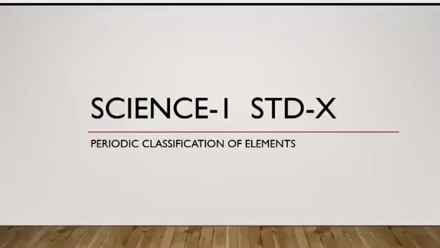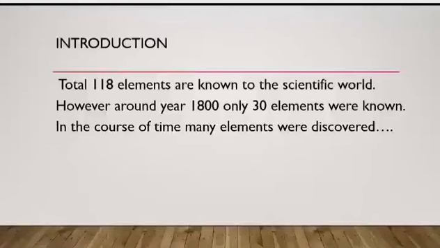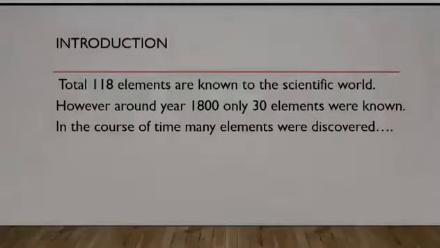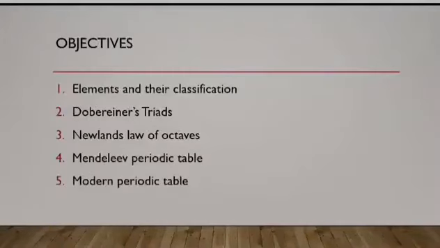Hello all. Today we are going to have a session on periodic classification of elements. Total 118 elements are known to the scientific world. However, around year 1800 only 30 elements were known. In the course of time, many more elements were discovered. So, in this chapter we are going to study about elements and their classification, Döbereiner's triads, Newlands' law of octaves, Mendeleev periodic table and modern periodic table.